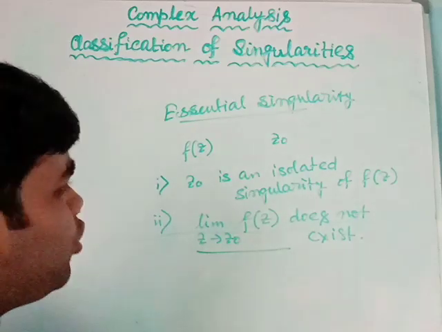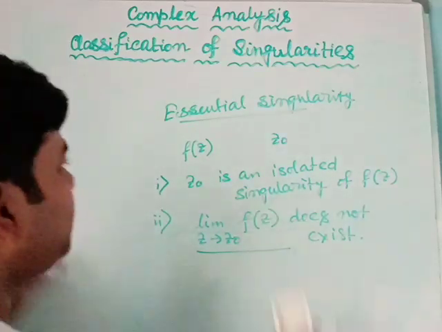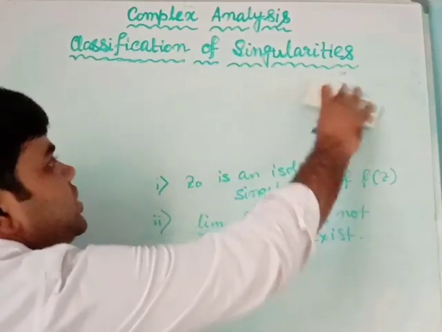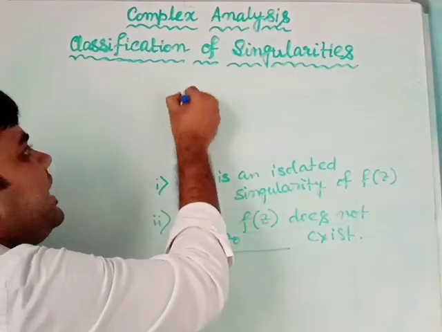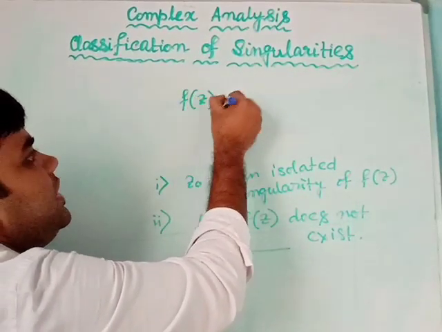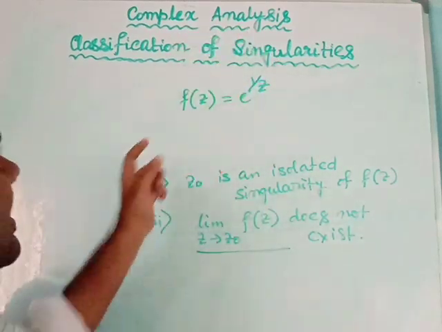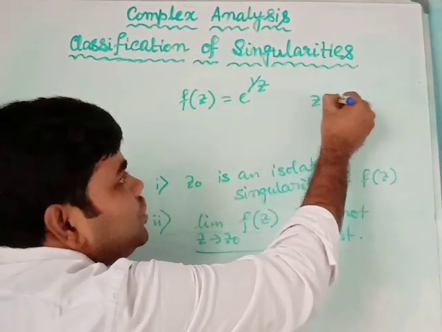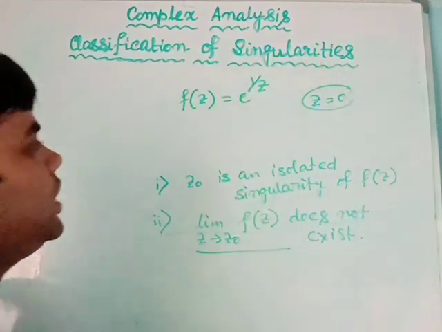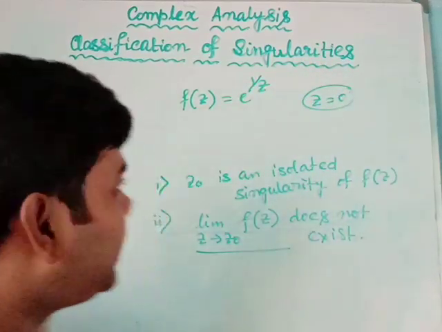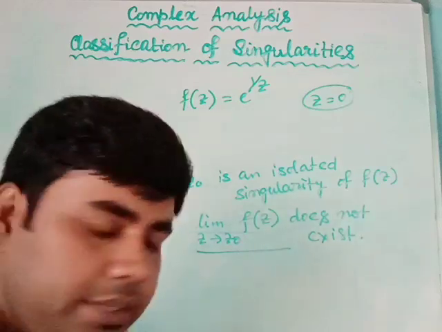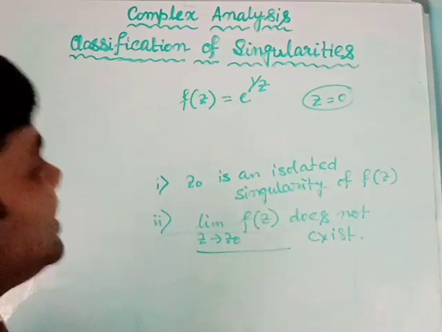To be more precise, let us take an example of an essential singularity. If I take the function f(z) equals e to the power 1 by z, this is the function. Clearly we can say that z equals 0 is an isolated singularity of the function e to the power 1 by z. So this is an isolated singularity.